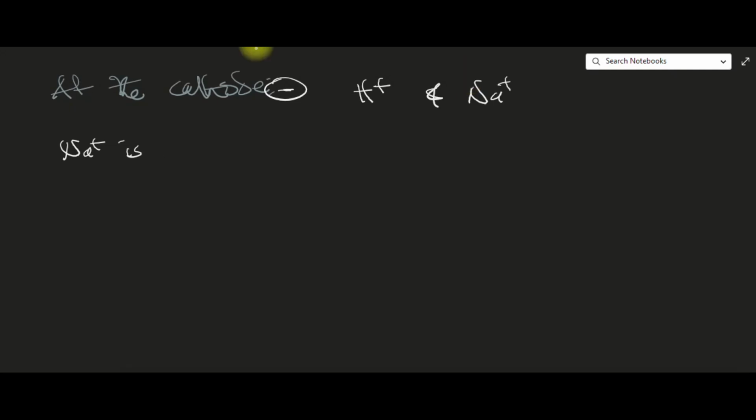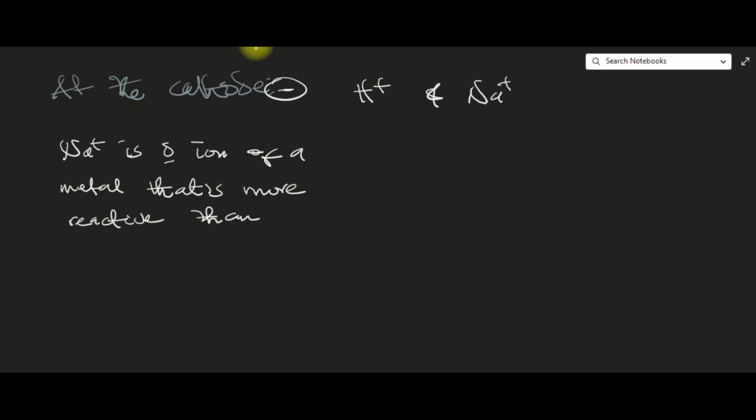that is more reactive than hydrogen. Remember, when you have the ions of a metal that is more reactive than hydrogen competing with hydrogen, that ion will prefer to stay in the electrolyte. It will be the boss and stay in the electrolyte, and send hydrogen out to go and get electrons at the cathode.